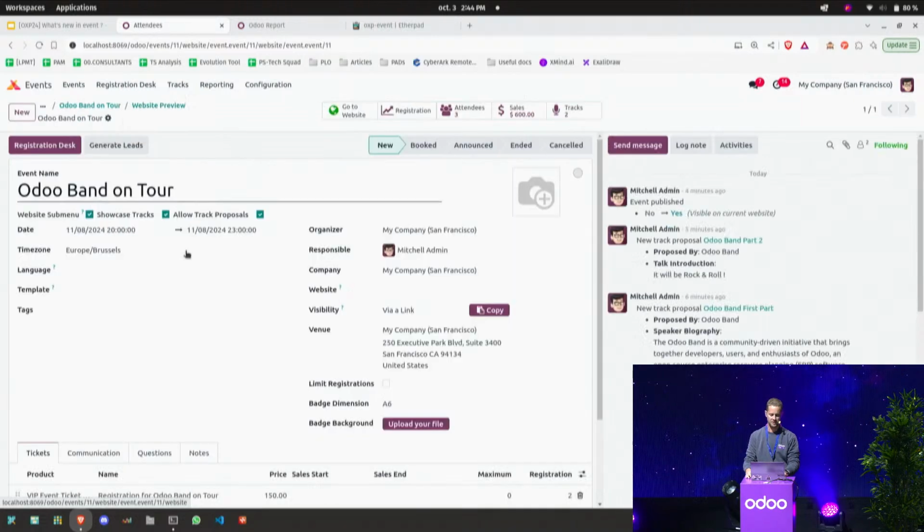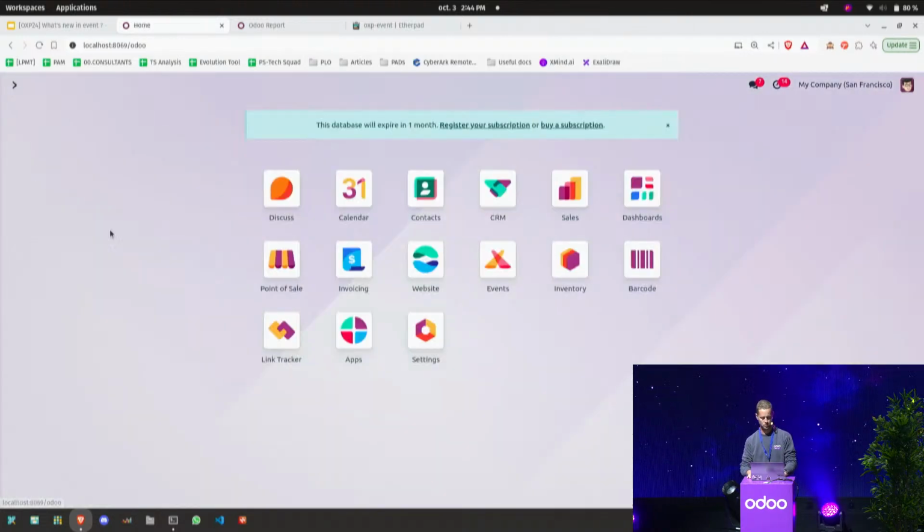But let's continue, because this is not the only way of selling tickets. Here it's when they prepare and they plan to come to your event, so they buy it in advance. But let's say now you are on the day of the event. People are coming to the concert, but they still want to buy some tickets. Now in Odoo 18, we offer the possibility to directly sell those tickets through the POS. No need to go through the backend and to have this complex interface of having to create a sales order. You can directly open the POS and sell the ticket to your event. And that's what I'm going to show you right now.